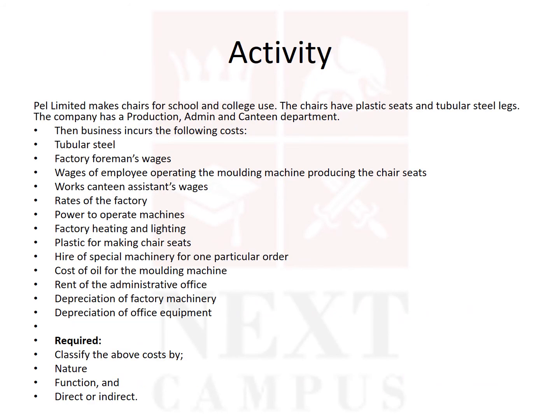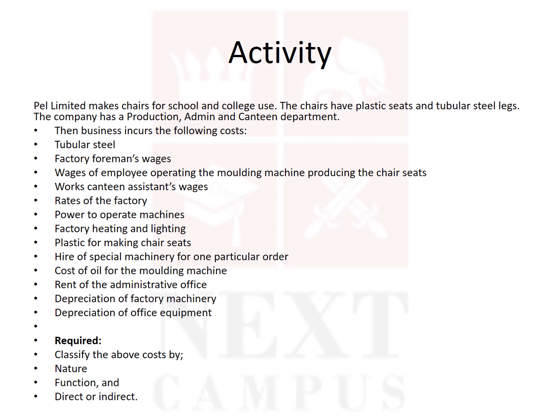Now I have given you an activity where you can allocate each of the costs given here into different classifications. Look at the question. Pell Limited makes chairs for school and college use. The chairs have plastic seats and tubular steel legs.